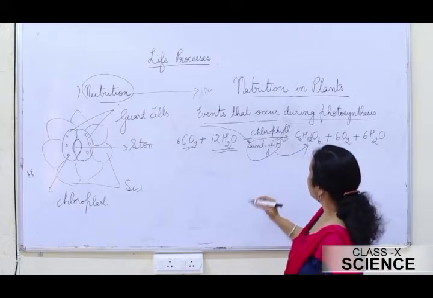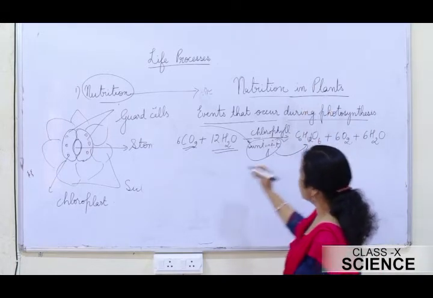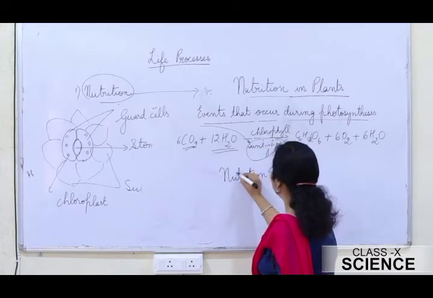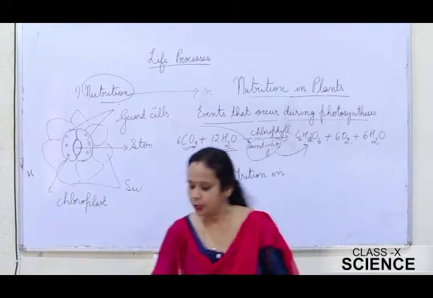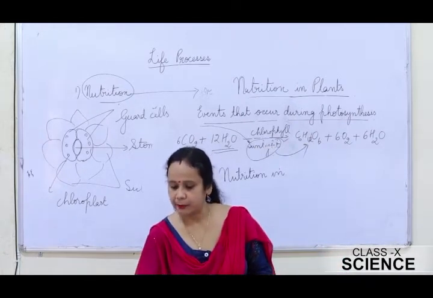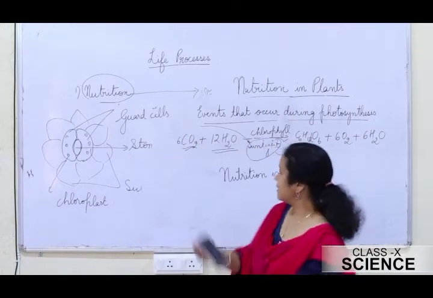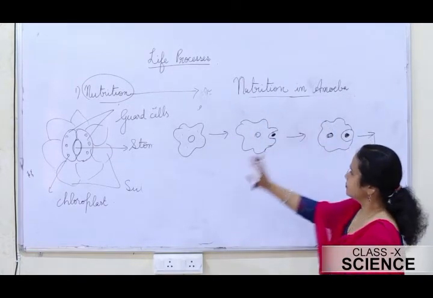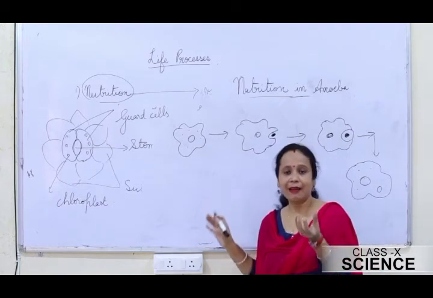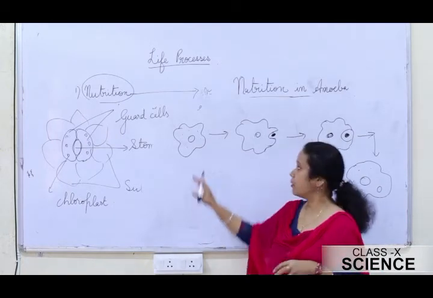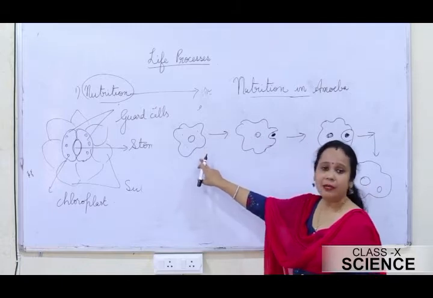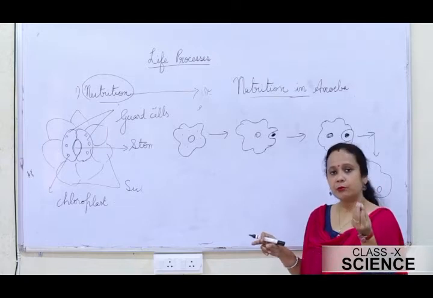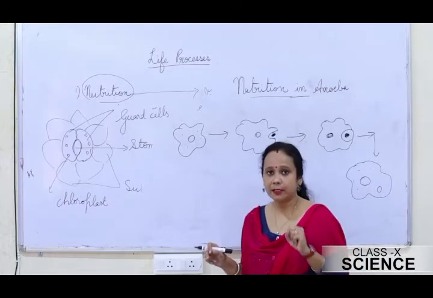Now the next topic is nutrition in unicellular organisms. Unicellular organisms like amoeba. Now let's see nutrition in amoeba. What is amoeba? Amoeba is a small, microscopic organism. This amoeba is aquatic. It feeds upon the small microscopic plants and animals that float in water.